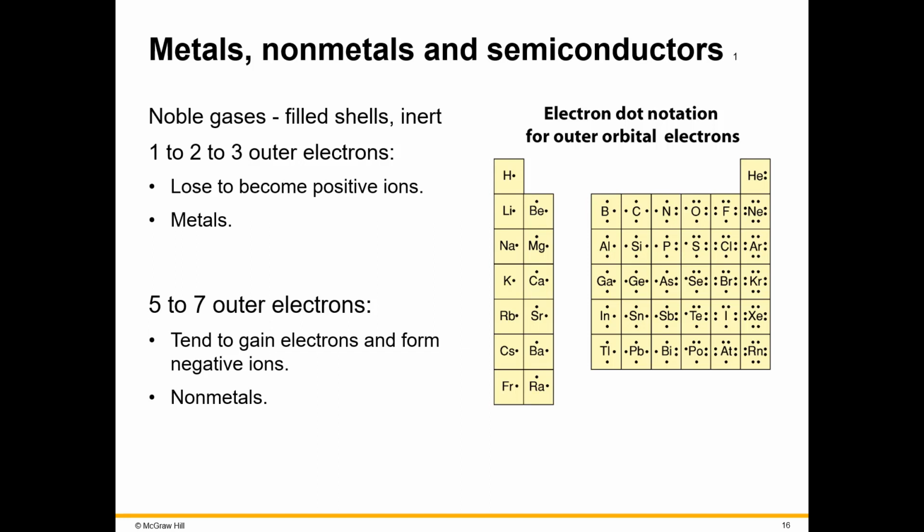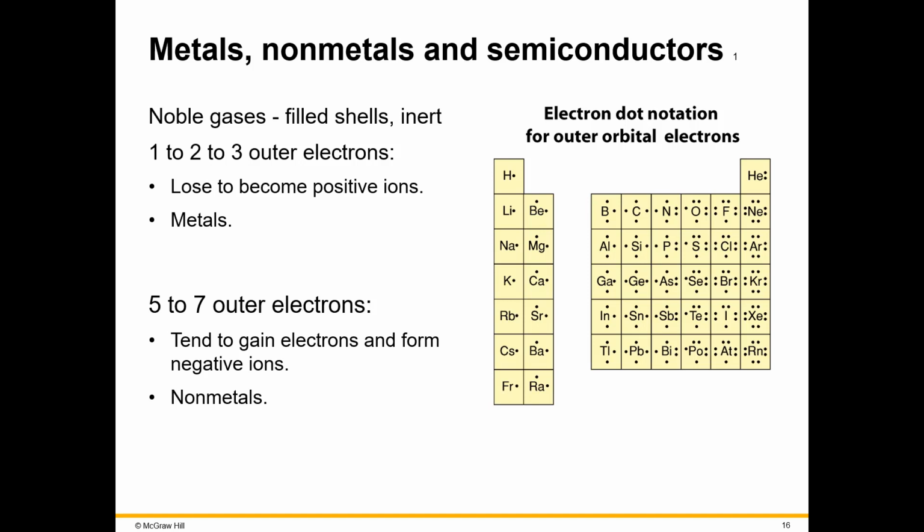So they gain electrons and then they form negative ions. Let me just summarize this for a second. If you have an atom, it has the same number of electrons and protons. However, if it becomes an ion, no longer referred to as an atom, then it's going to get this positive or negative charge.